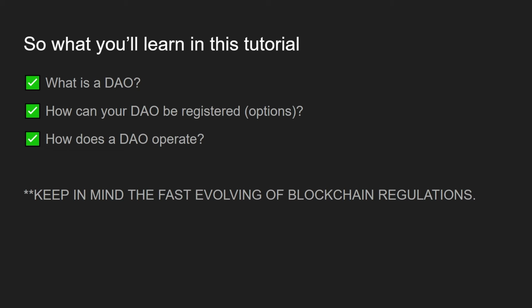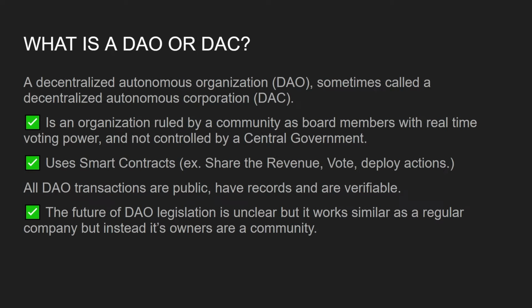Keep in mind that blockchain is evolving very fast and all regulations can change. Now, you can register your DAO in the US, in Singapore, in the Bahamas, Panama, and a lot of countries like Switzerland, etc. What is a DAO or DAC? A decentralized autonomous organization is a DAO, and it is the same thing as a DAC, a decentralized autonomous corporation. So it's an organization that is ruled and governed by a community. The community takes the role that board members would have in a traditional company. So they have voting power and they are not controlled by any central government or institution.